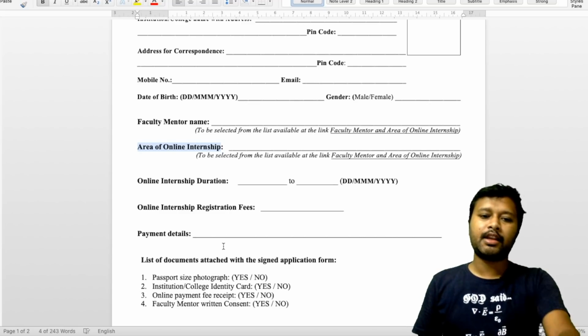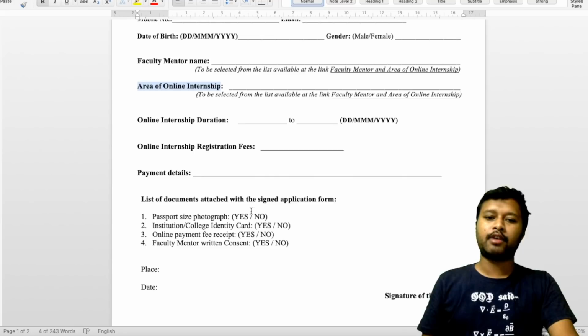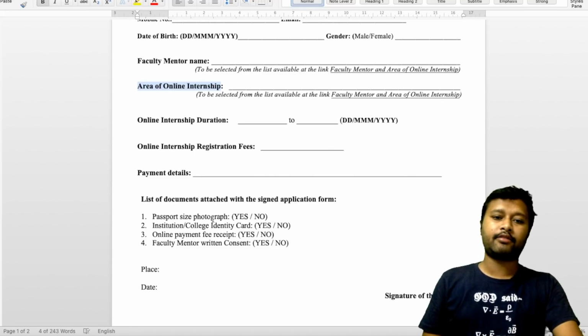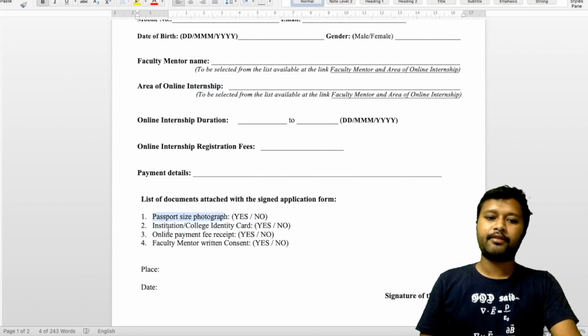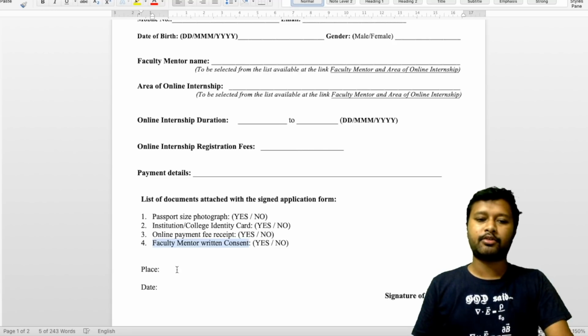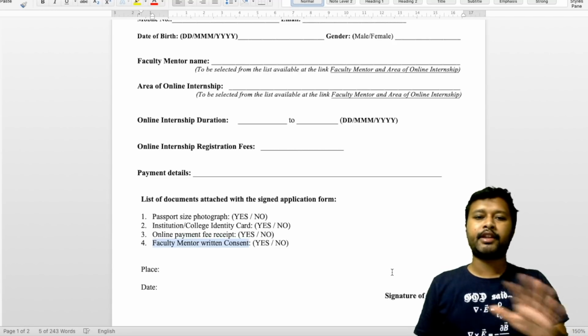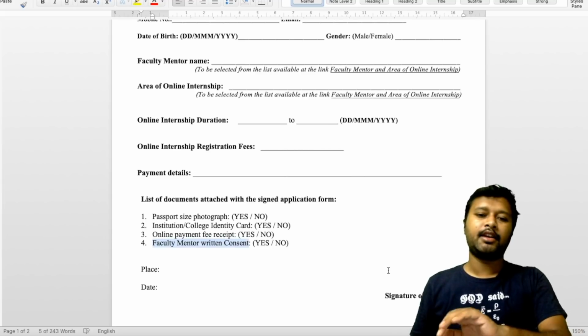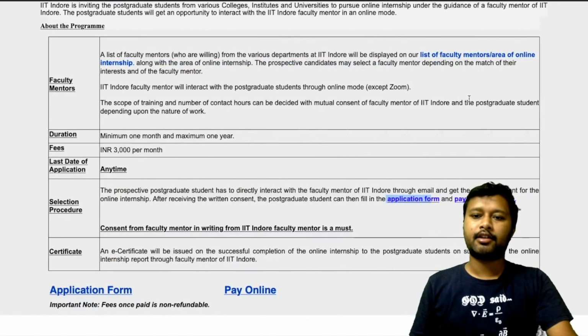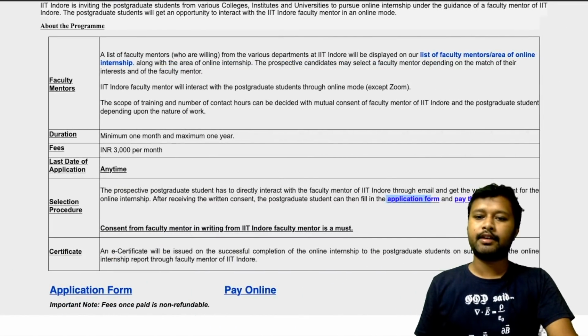Okay, and a list of documents which you have to attach along with it is your passport size photograph, your institute college identity card, your online payment fees receipt, and the faculty mentor research written consent, that means his mail, whatever mail he has given to you. Then place, date and signature of the student, that's all. So this application form will be filled, and you have to basically pay the fee.